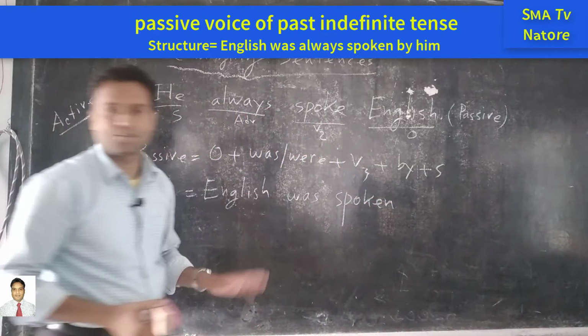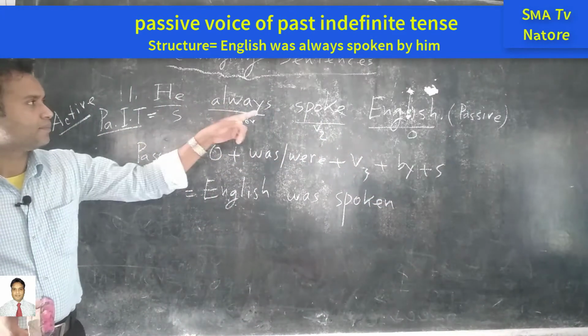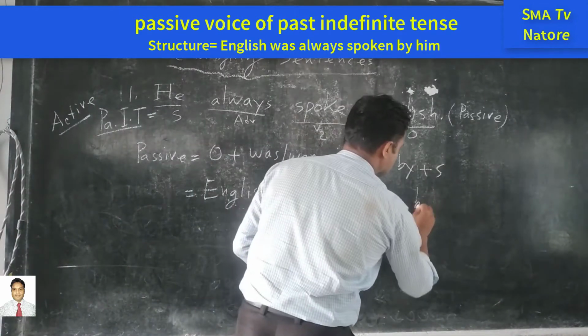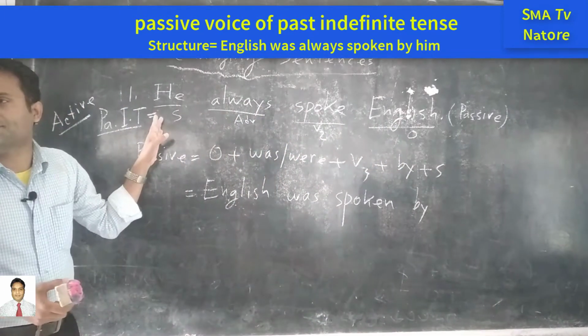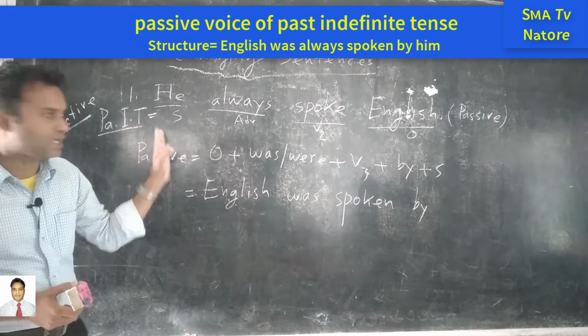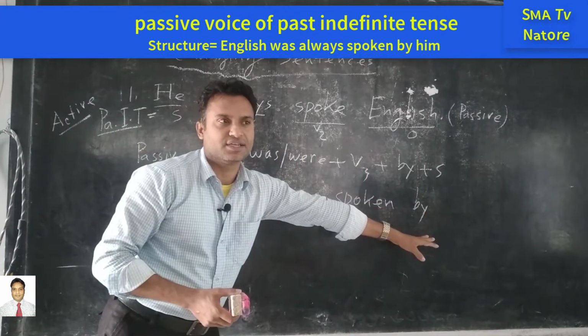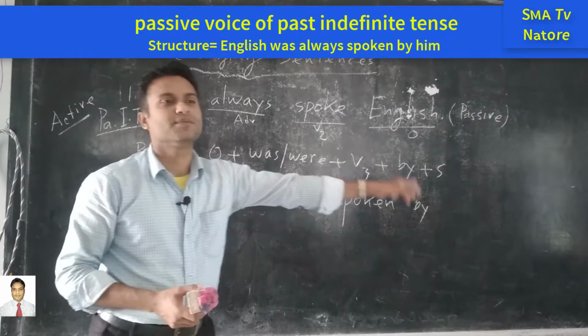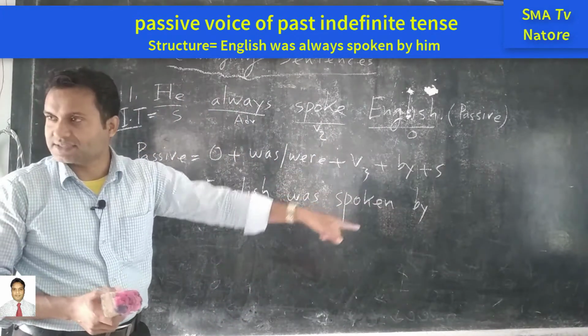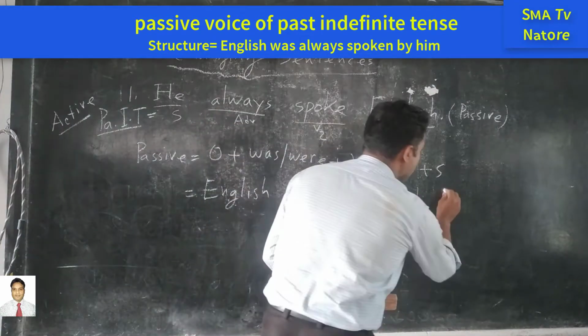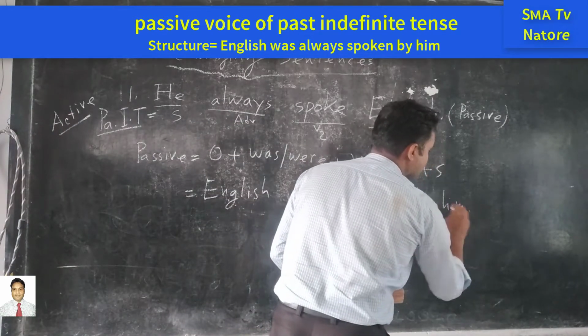Next one is by. Next one is he. This is the place for the subject. So we have to sit this subject at the last. We know that subject, verb, object. So we have to make it the objective case. For this reason, we will write here him. This is the objective case.